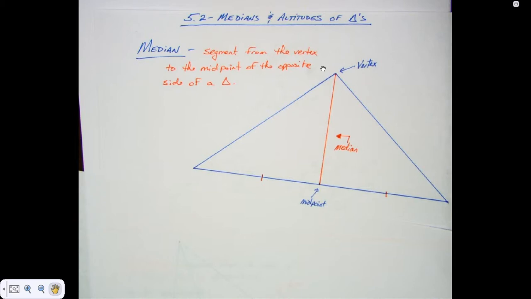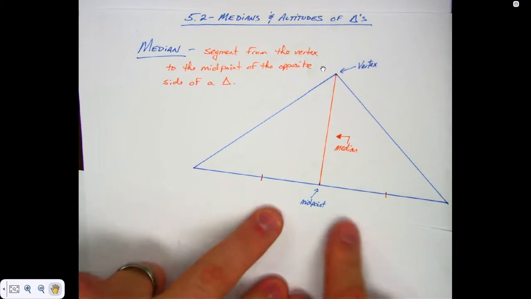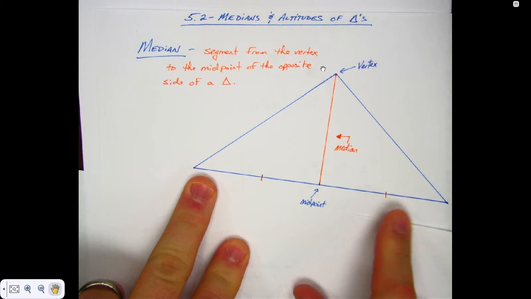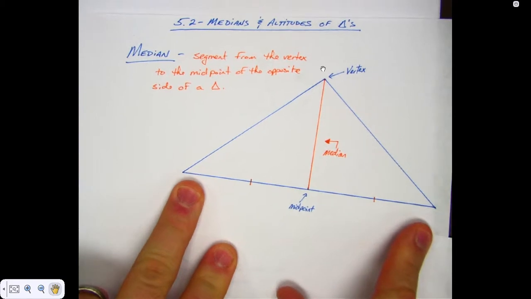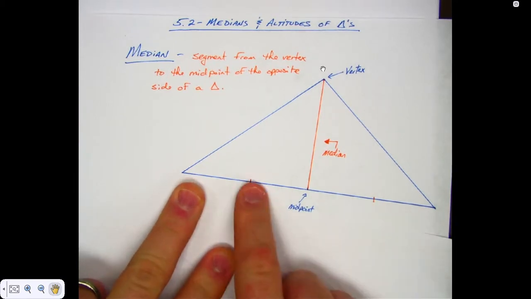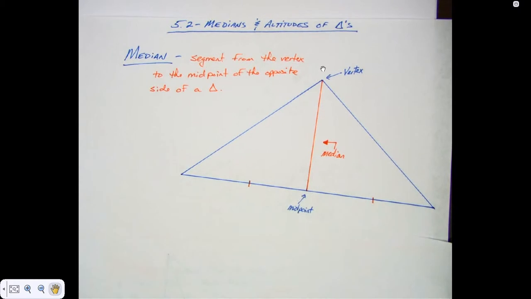Now, since it goes to the midpoint, what do we know about what it does to this side? It bisects it, cuts it in half. So we know that this has to be congruent to this. Okay, this is important, you need to know what a median is.